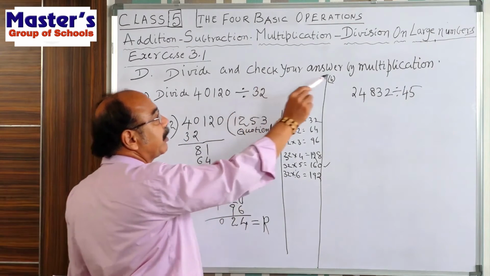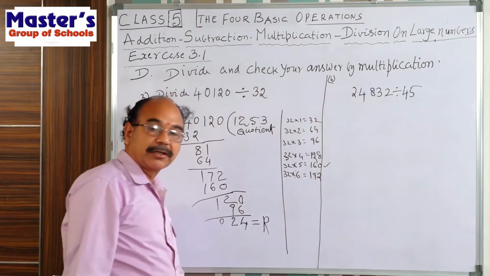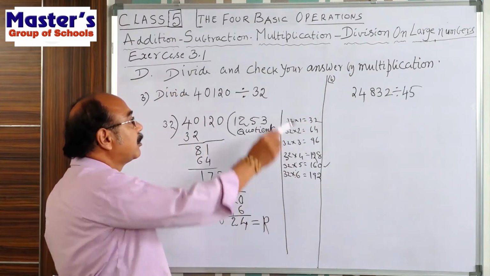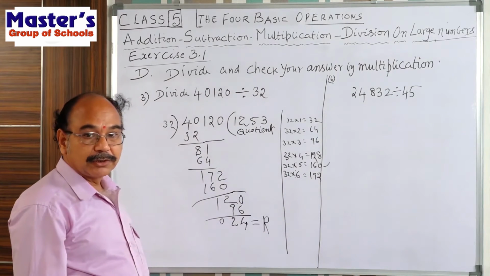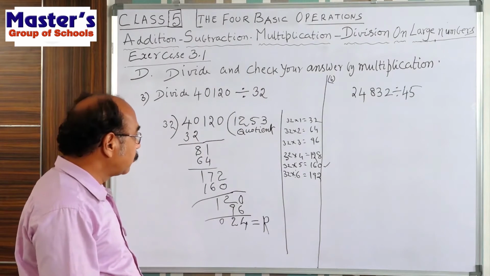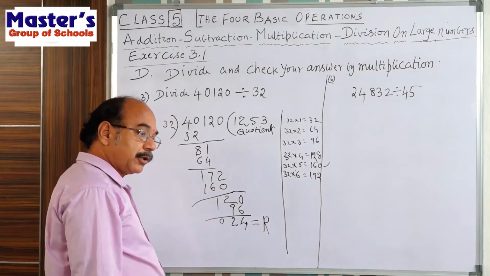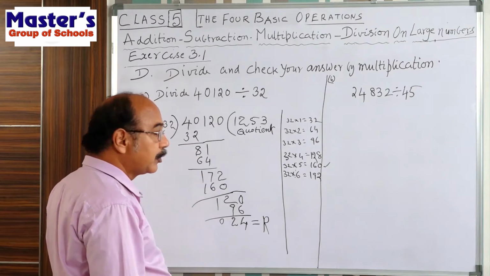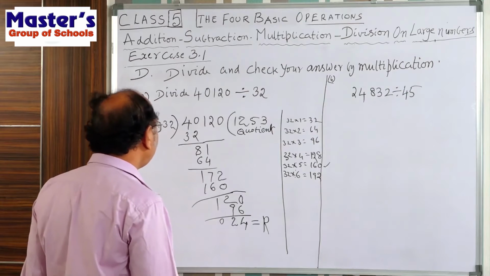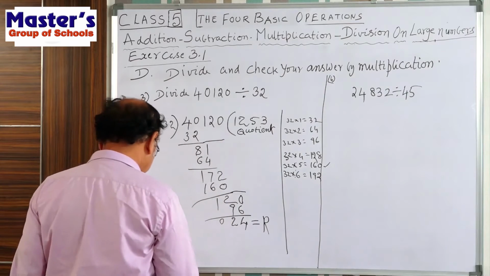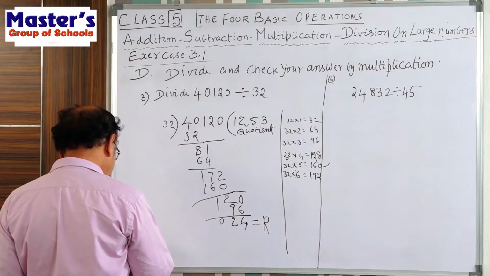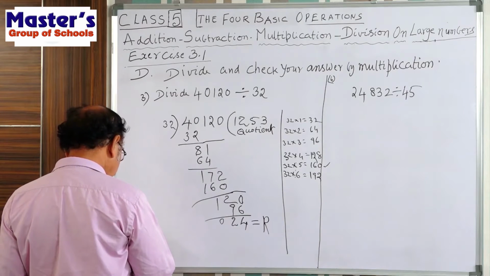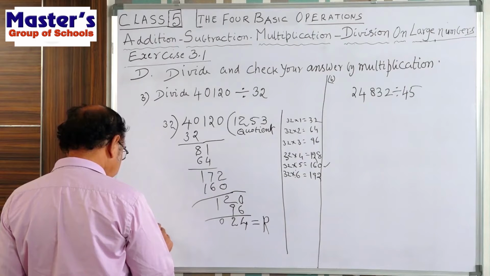So here, check your answer by multiplication. So we go for checking also. In checking this problem, we show the multiplication of divisor into quotient.